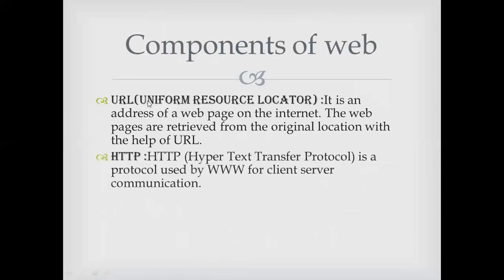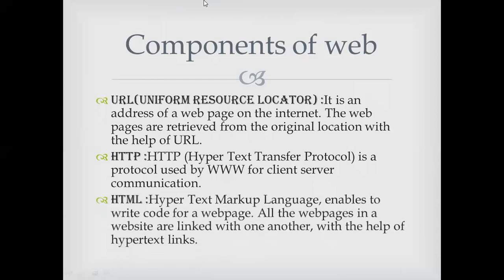Next is another component, the URL, the uniform resource locator. A URL is the address where a web page resides on the internet. Then we have HTTP, the protocol used for client-server communication. Then we have HTML, the language used to implement code for web pages. All these things are the components of the web.